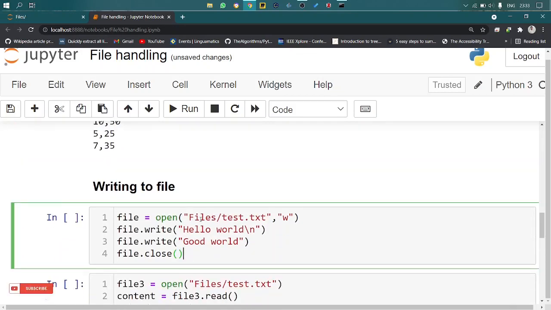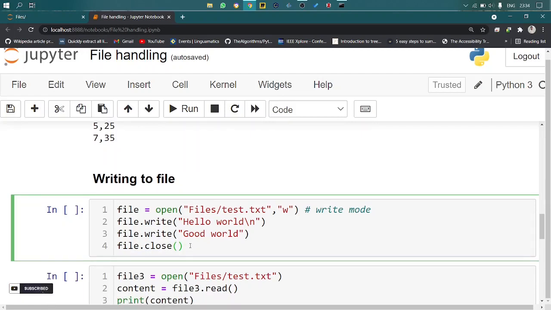For example, I have an empty text file and I want to write content to it. So I can use the write mode. This is W, which is called write mode. We can write the content to the file with the help of write mode. It is the same open function to open a file, with the mode of writing. Next, we can write to the file with the help of the write function: file.write, then the content, whatever content we need, and then we can close the file.